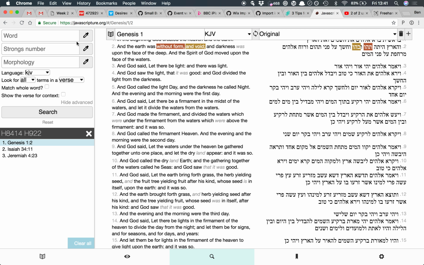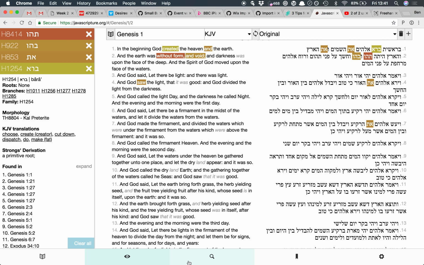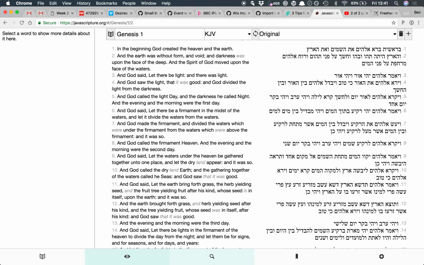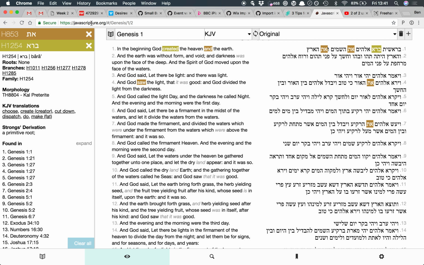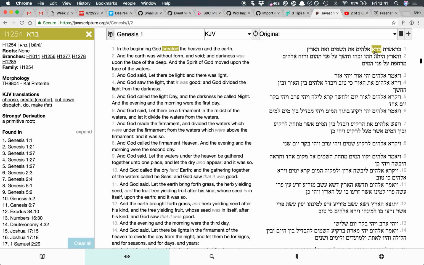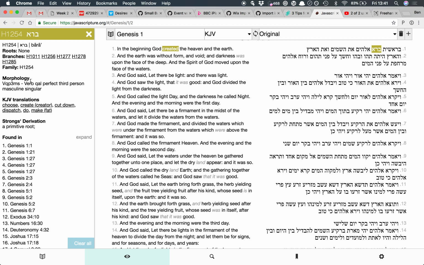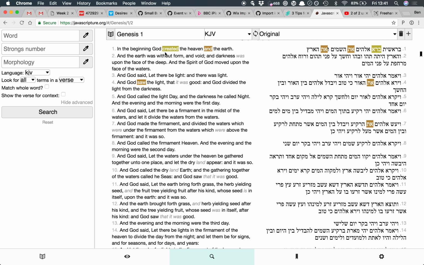You can also search for, so let's say we're looking at this word created, let's just reset. We're looking at this word created, and we wanted to know when is this Hebrew word created in the form, it's the verb kal, perfect, third person masculine singular. That's the morphology of the word. It tells us the part in the sentence. So we could think, well, when is this Strong's number else used in that form? So we can do a similar thing. We can get the picker, it gets this form, that long code, which is what those words stand for, the verb kal, and so on.